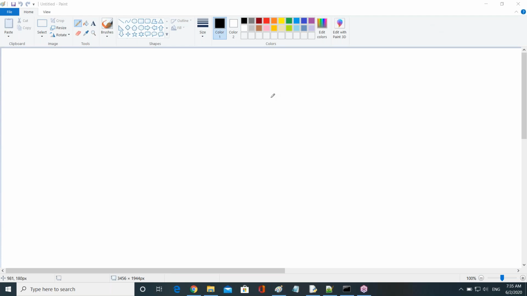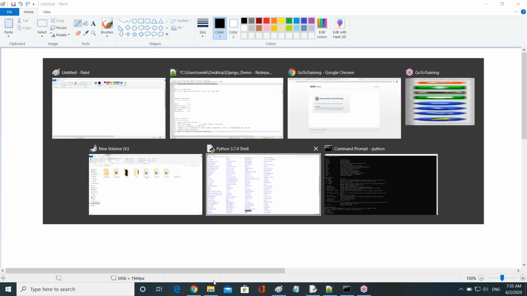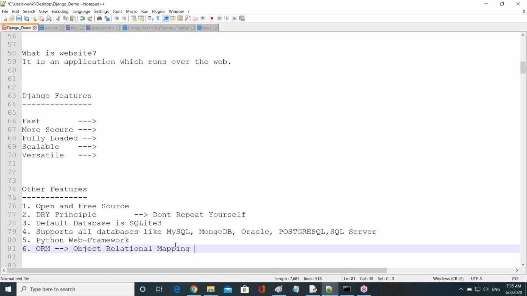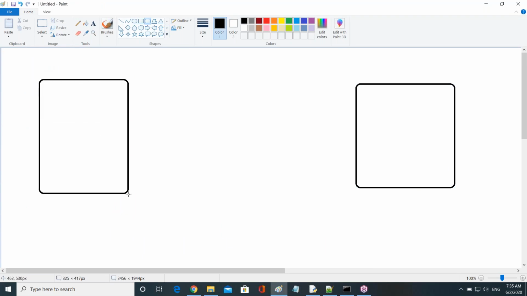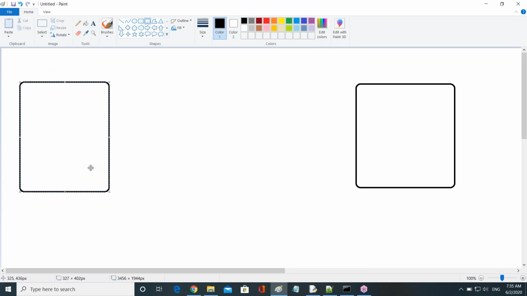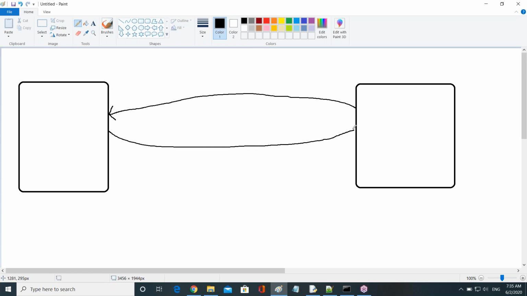Just observe, guys, this language mainly provides interaction between application data and database data. Now one database is there, and it's our application. If you want to interact from this database with the application data, or from the application data with this database data, then we use a language called the ORM language, guys.